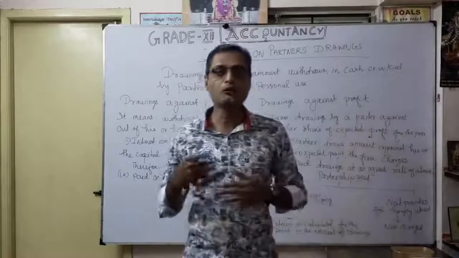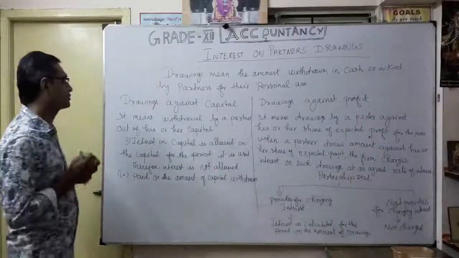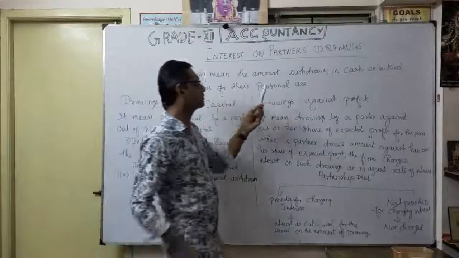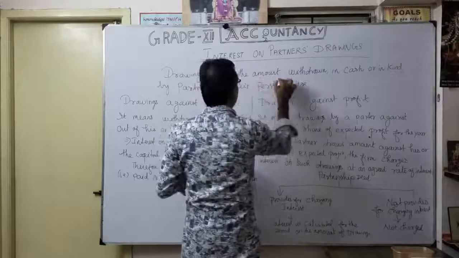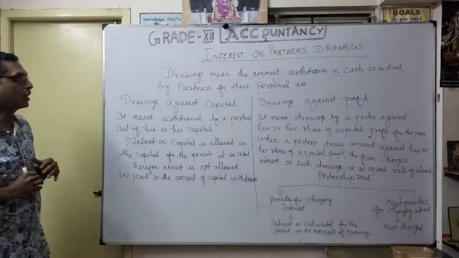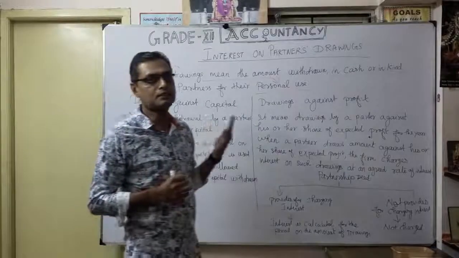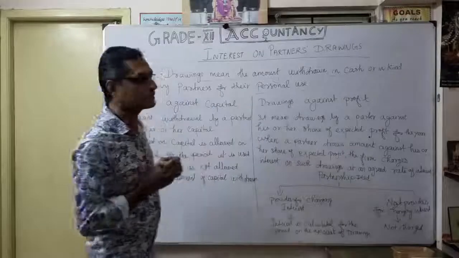So how will they get the money? How will they withdraw, in cash or in kind, by partners for their personal use? When it is for personal use, it is called drawings. That is the meaning of drawings. The drawings may be against capital or against profit. There are two classifications of drawings.